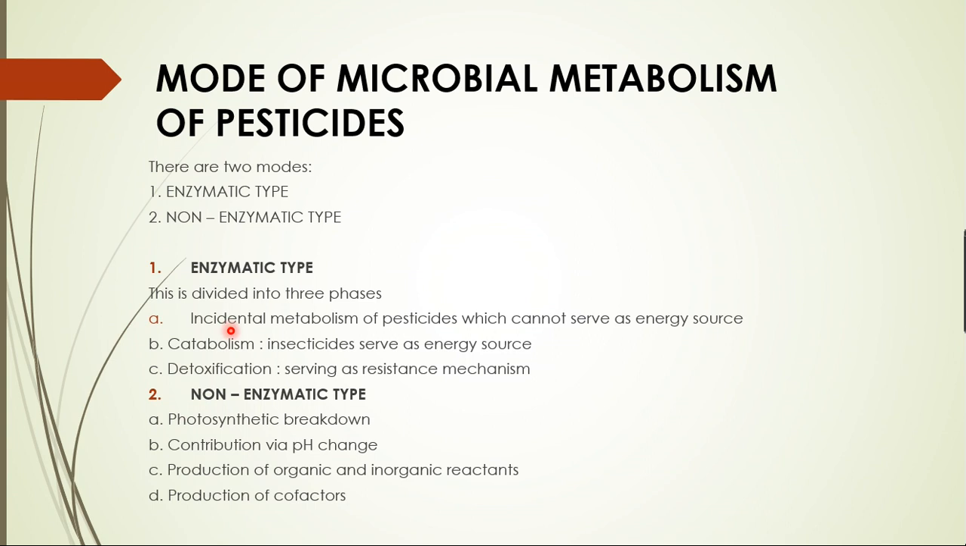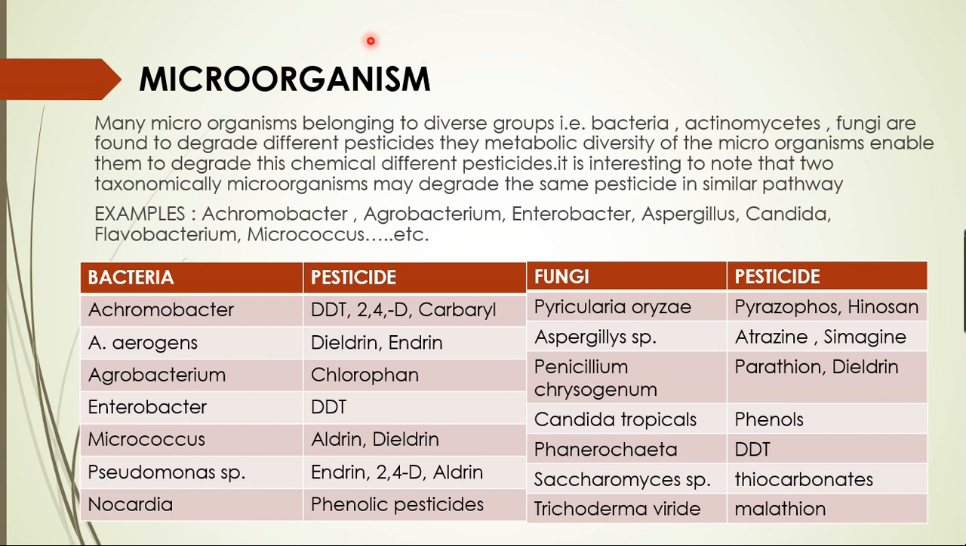What are the microorganisms that are involved in this microbial metabolism? Let's have a look. Many microorganisms belonging to diverse groups are involved in the degradation of these different kinds of pesticides. Majorly, here I have given you some examples of bacteria and some examples of fungi, which are going to have their effect on different pesticides.